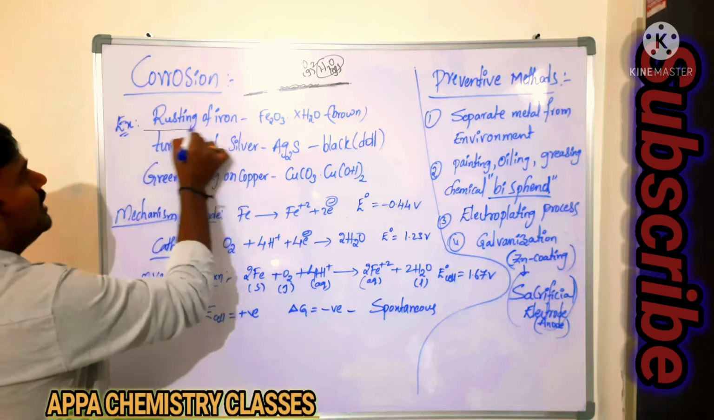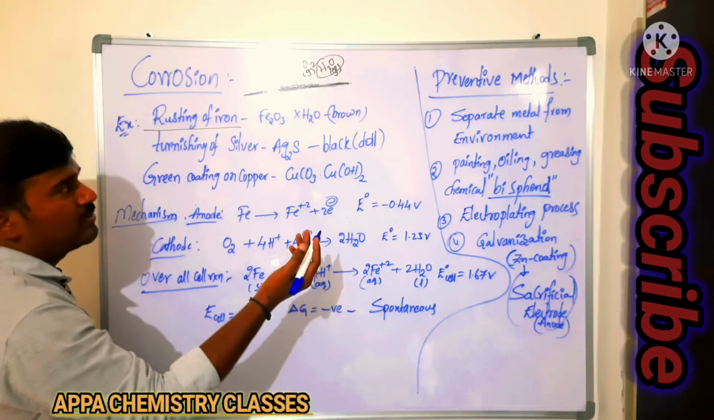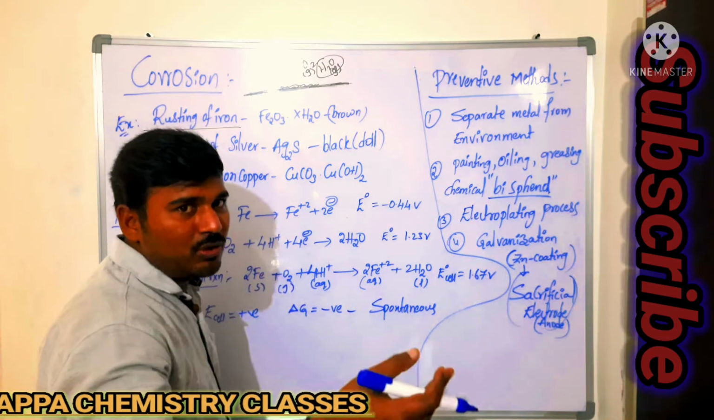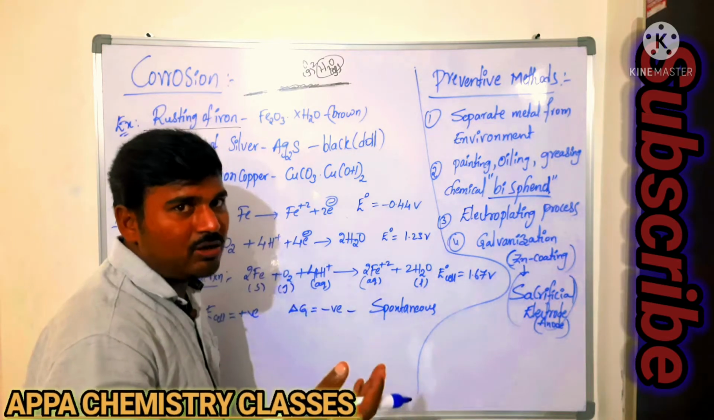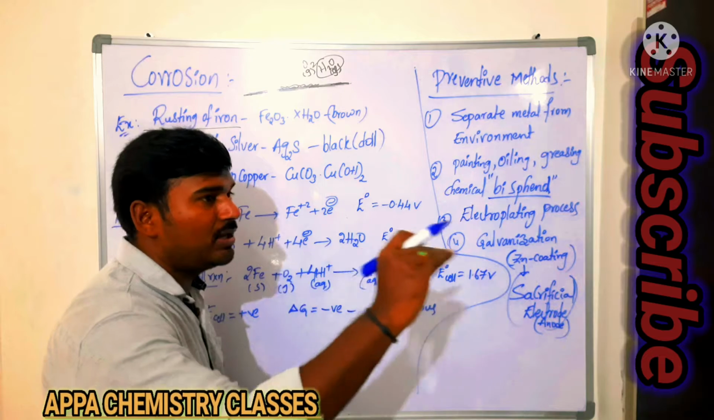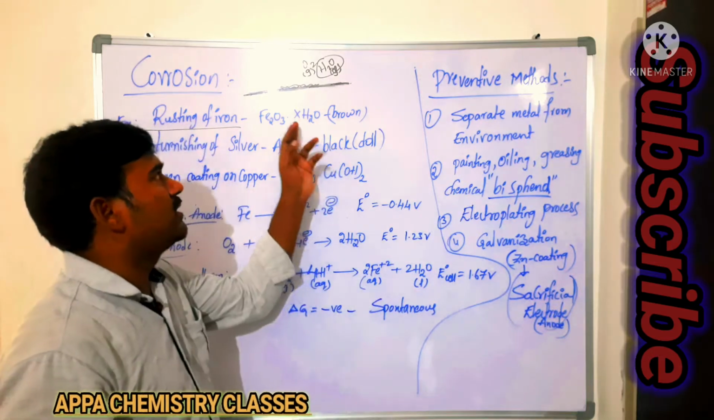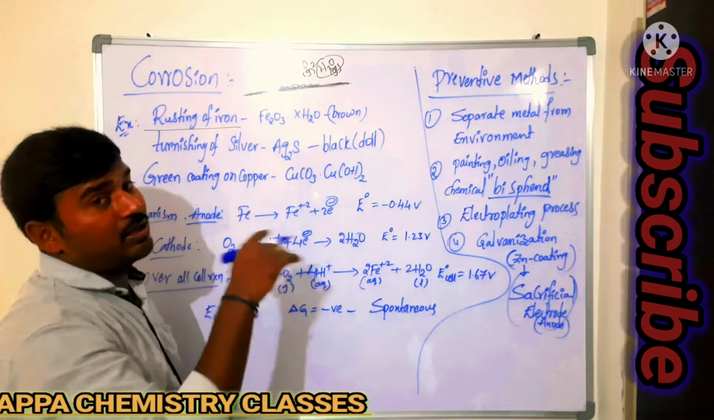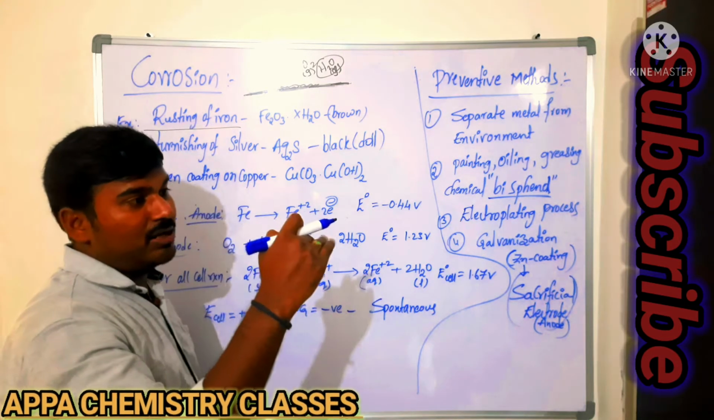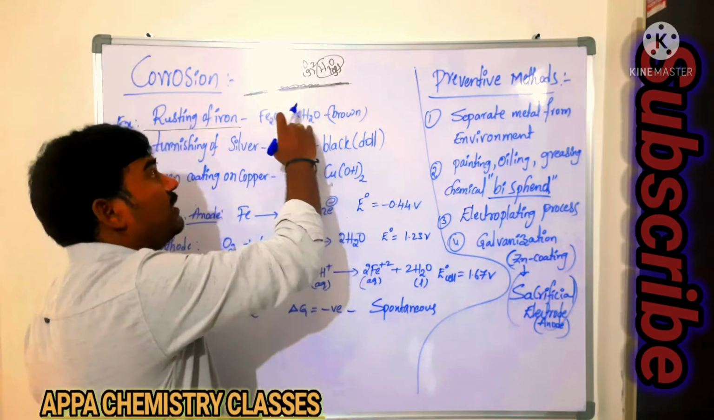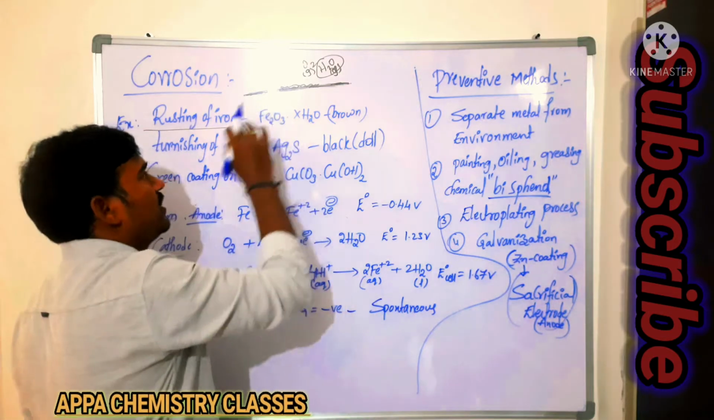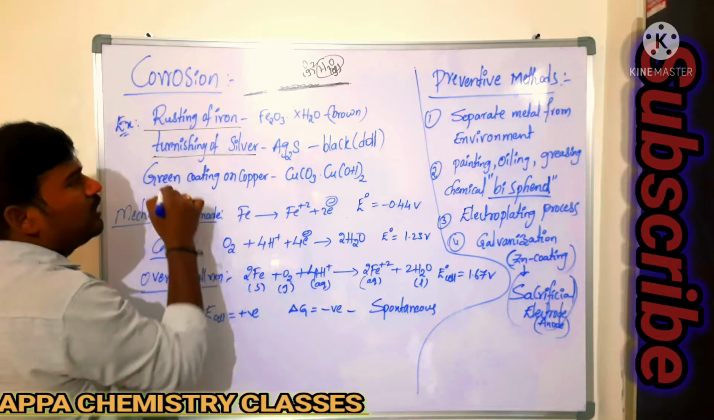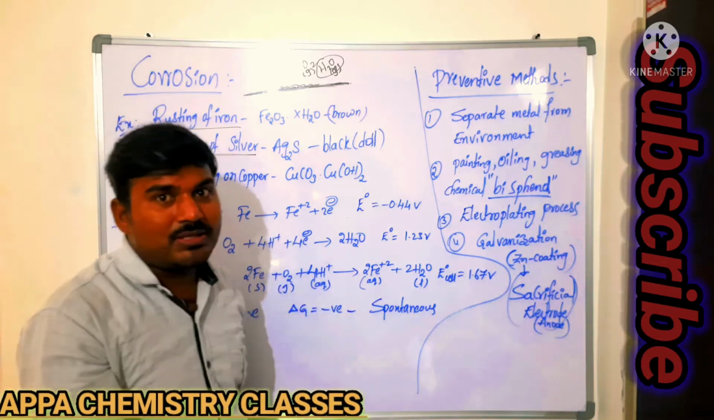You can see rusting of iron. Whenever iron pieces are thrown outside, after one or two days you can clearly find a brown deposition on the surface of the metal. It is due to the formation of iron oxide. On the surface of iron metal, some oxide layer, some oxide compounds, are formed. Those are undesirable ones.